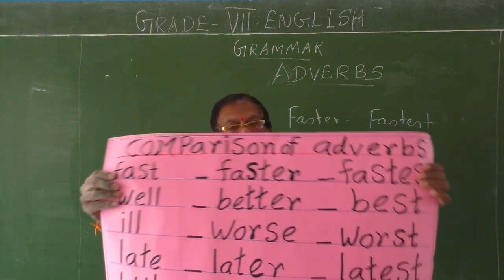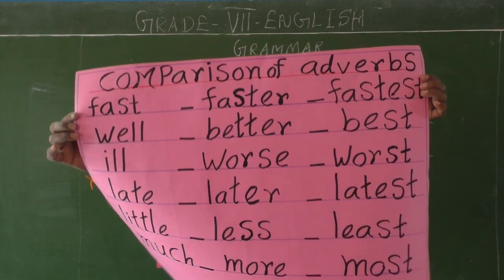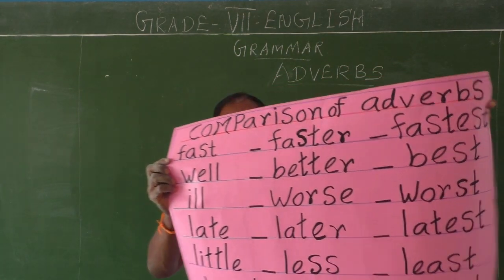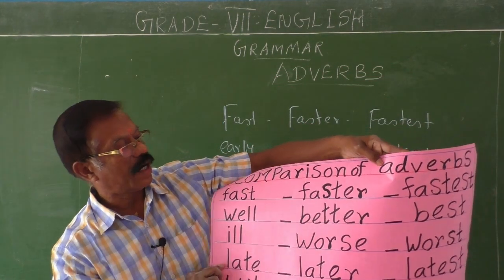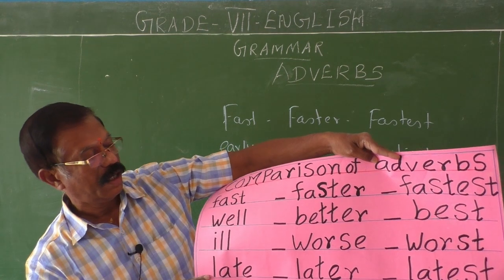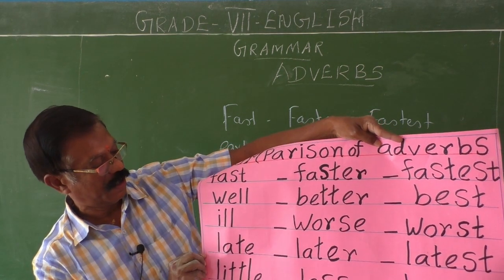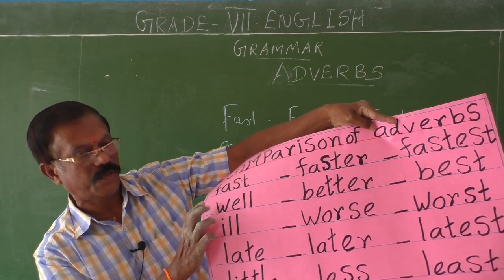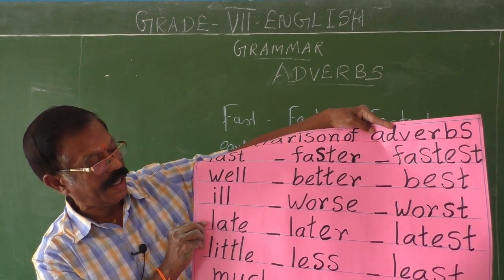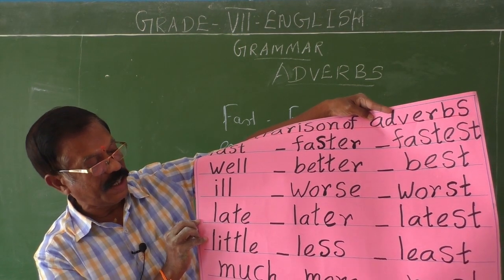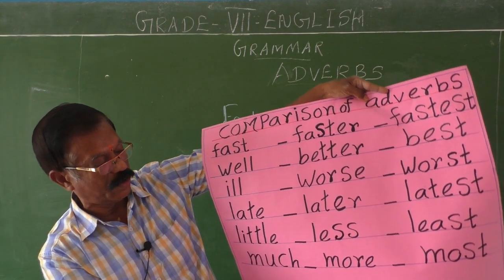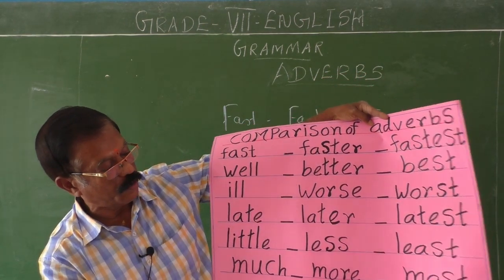See, comparison of adverbs. Look at this chart, children. In the chart, I have given clearly fast, faster, fastest. Well, better, best. Ill, worse, worst, different forms. Late, later, latest. Little, less, least, the difference you might notice. Much, more, most.